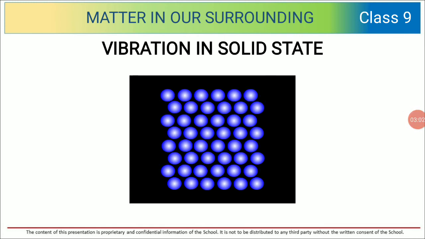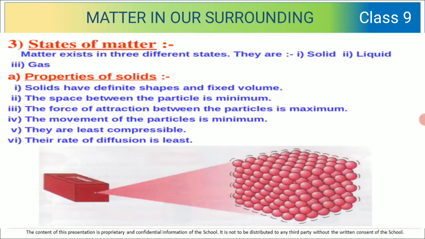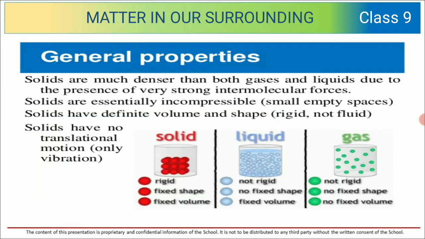Right? So quickly let's see the properties of solid again. Solids have definite shape and fixed volume. The space between the particles is minimum. The force of attraction between the particles is maximum. The movement of the particles is minimum. They are least compressible and the rate of diffusion is least.